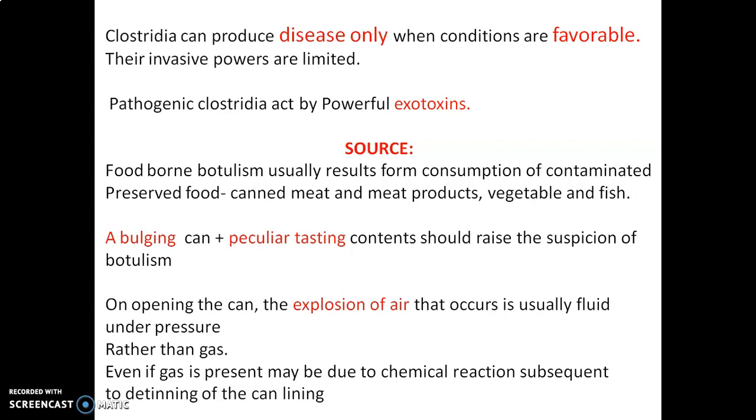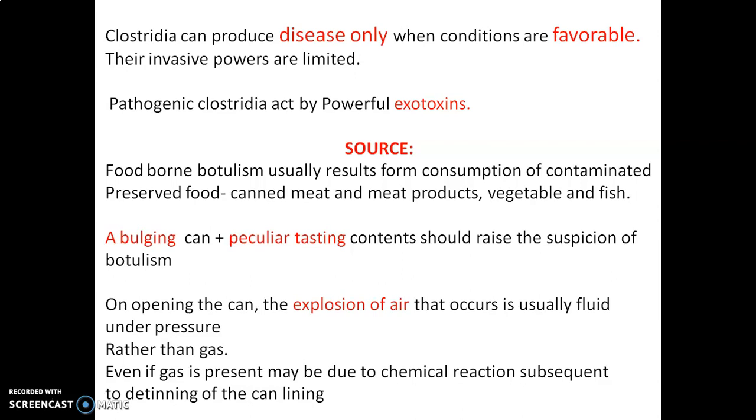Foodborne botulism usually results from consumption of contaminated preserved food, especially canned meat and meat products, vegetables and fish, which may act as a source for exotoxin generated from Clostridium species if not properly stored. How will we come to know about the contamination?